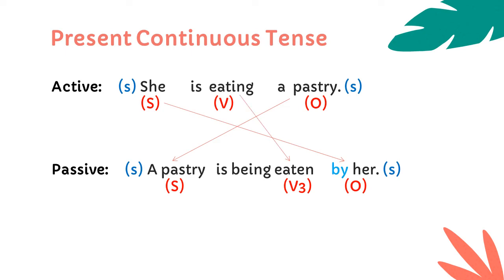Now next is we have to change the V to V3. V3 of eat is eaten. Next is the helping verb. We are not going to forget that. We are going to add is because the subject is in present tense and also it is in singular form. And because there is a present participle here, we are going to add being to the sentence in passive voice.